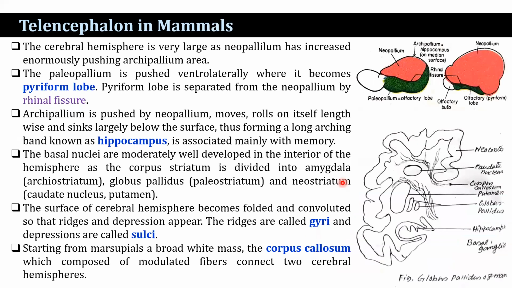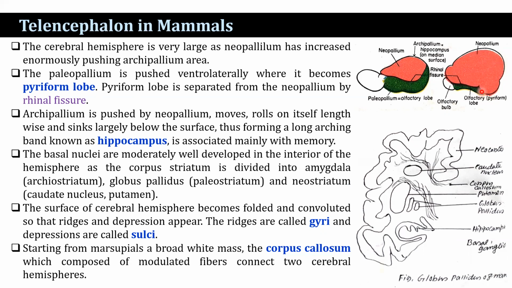In mammals, the cerebral hemisphere is very large as the neopallium has increased enormously, pushing the archipallium area medially and ventrally, where it continues to serve as an olfactory center. The paleopallium is pushed ventrolaterally, where it becomes the piriform lobe. It also acts as an olfactory lobe. The piriform lobe is separated from the neopallium by the rhinal fissure. That is the rhinal fissure.